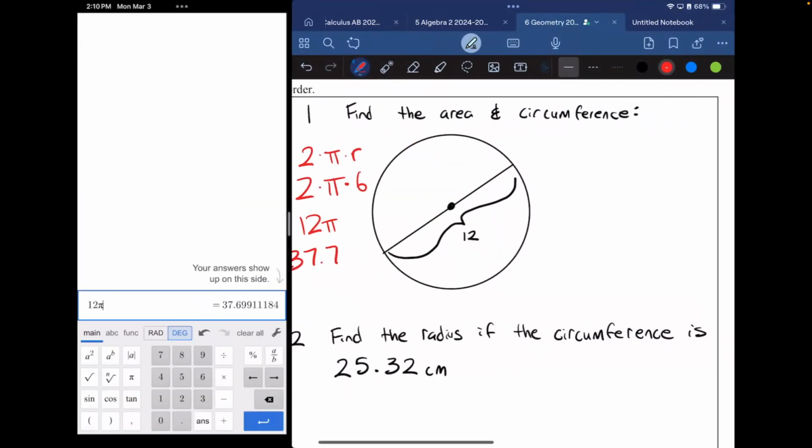Now let's move on to area. What's the formula for area? Who has that one memorized? Go for it again, Valentina. Pi r squared. You guys have to have these memorized. They will come back over and over in all of your other math courses.